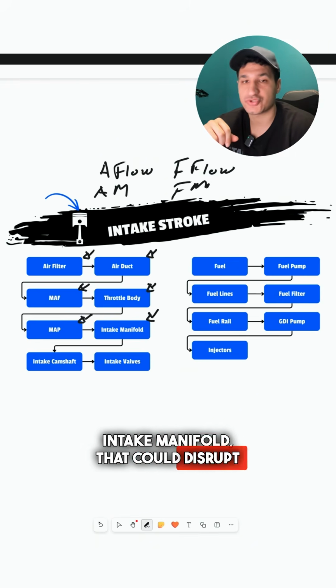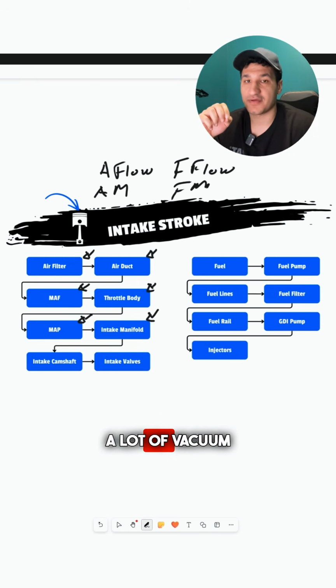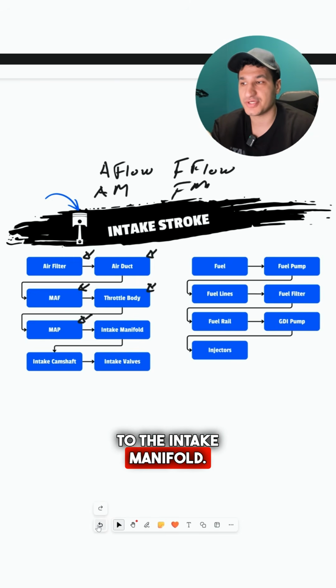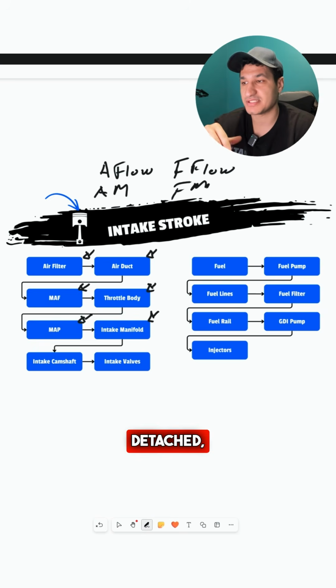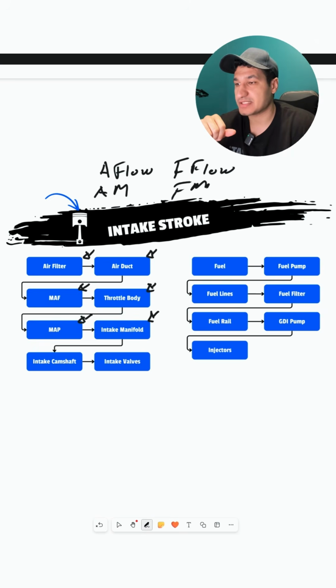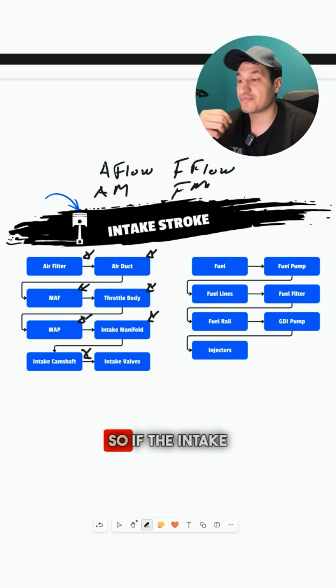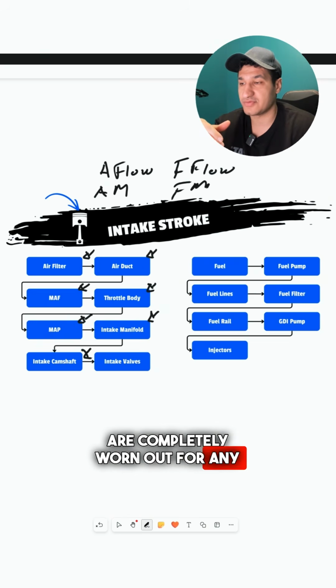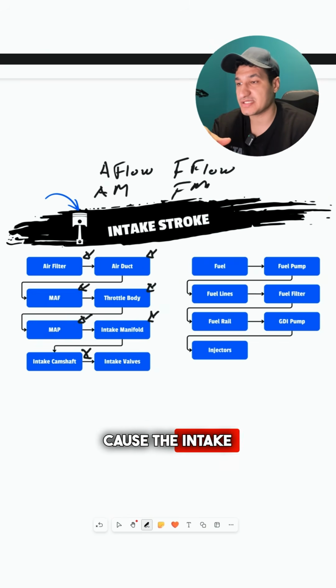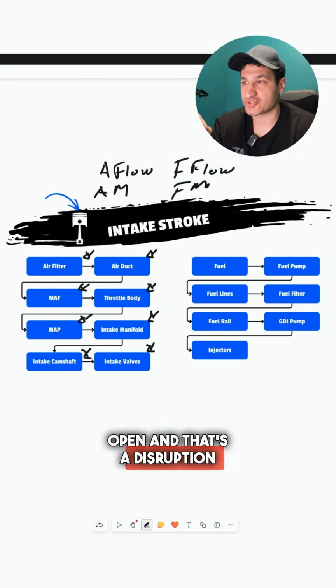Intake manifold, that could disrupt the air measurement since there are a lot of vacuum hoses attached to the intake manifold. Any of these could be cracked or detached, and then it will suck in unmeasured air. Next up is the intake camshafts. If the intake camshaft lobes are completely worn out for any reason, then that will cause the intake valves not to open, and that's a disruption in the airflow.